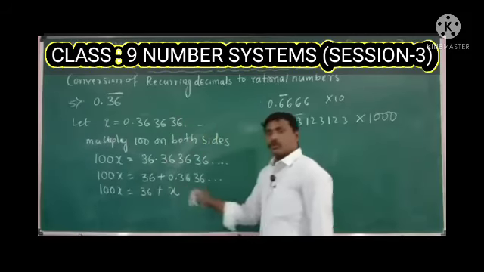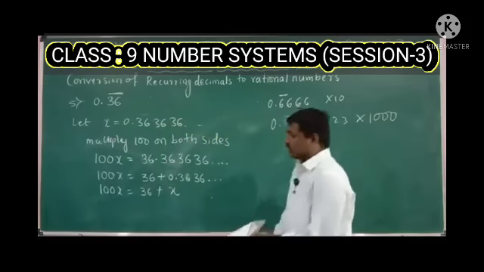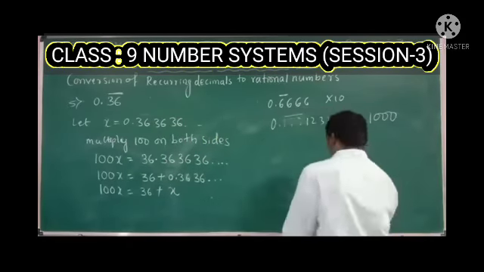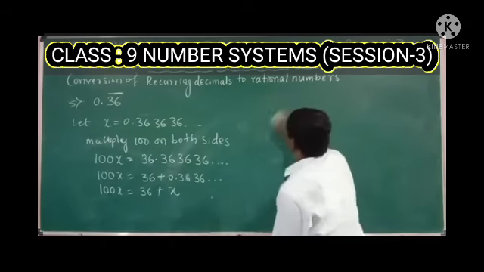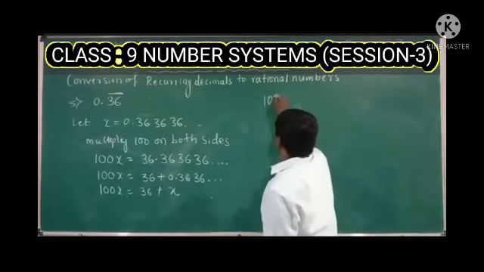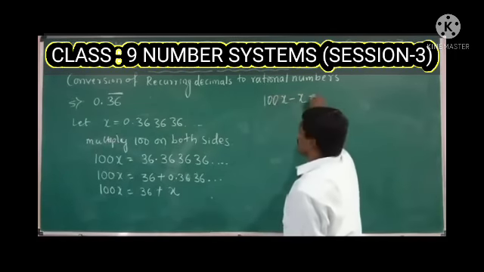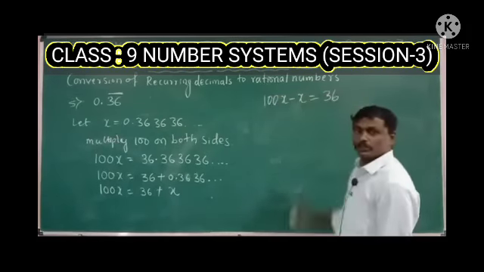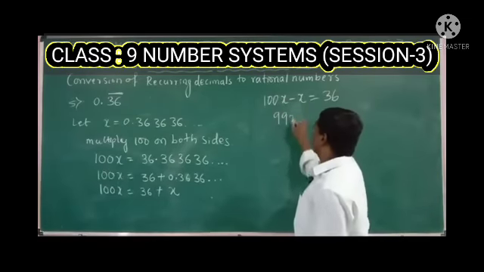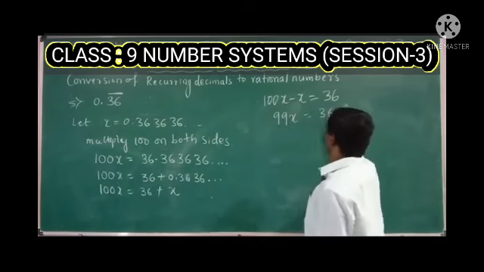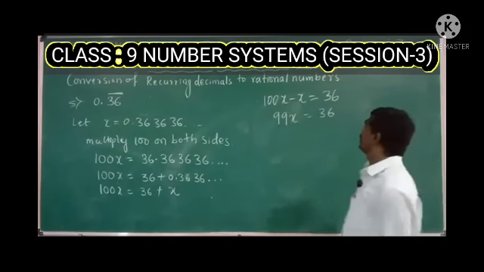So again we have two variables, that is 100x and x. 100x minus x is equal to 36. So 100x minus x is 99x, which is equal to 36.